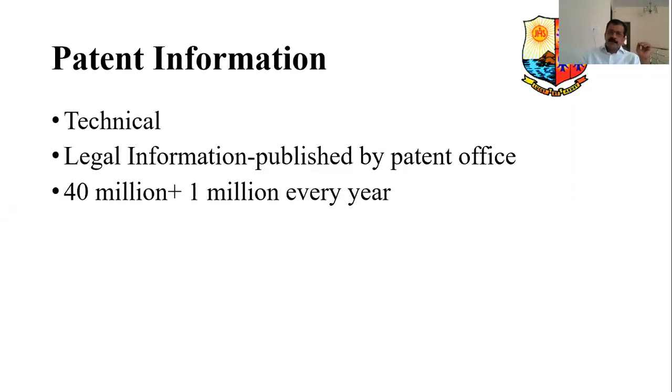Now, patent information. I told you there is an office under the government, the patent office. One important task is patent information. What is this information? Technical information, technical details of the items invented. Only the experts can understand that. Engineers, technical people, or the people involved in such kind of processes can understand.